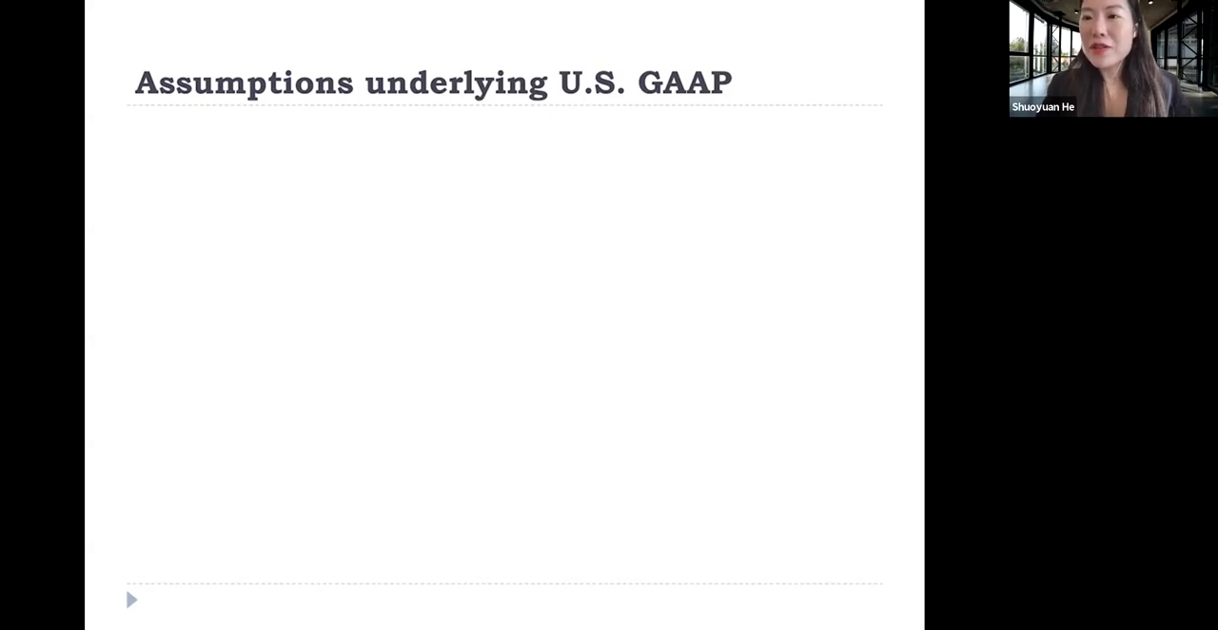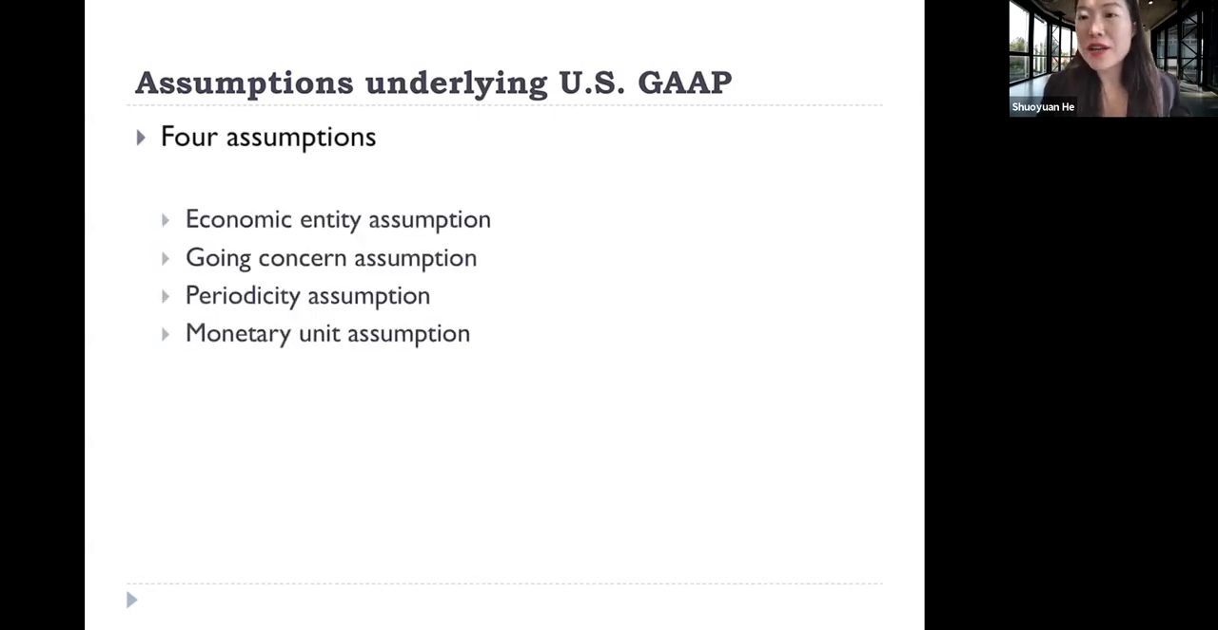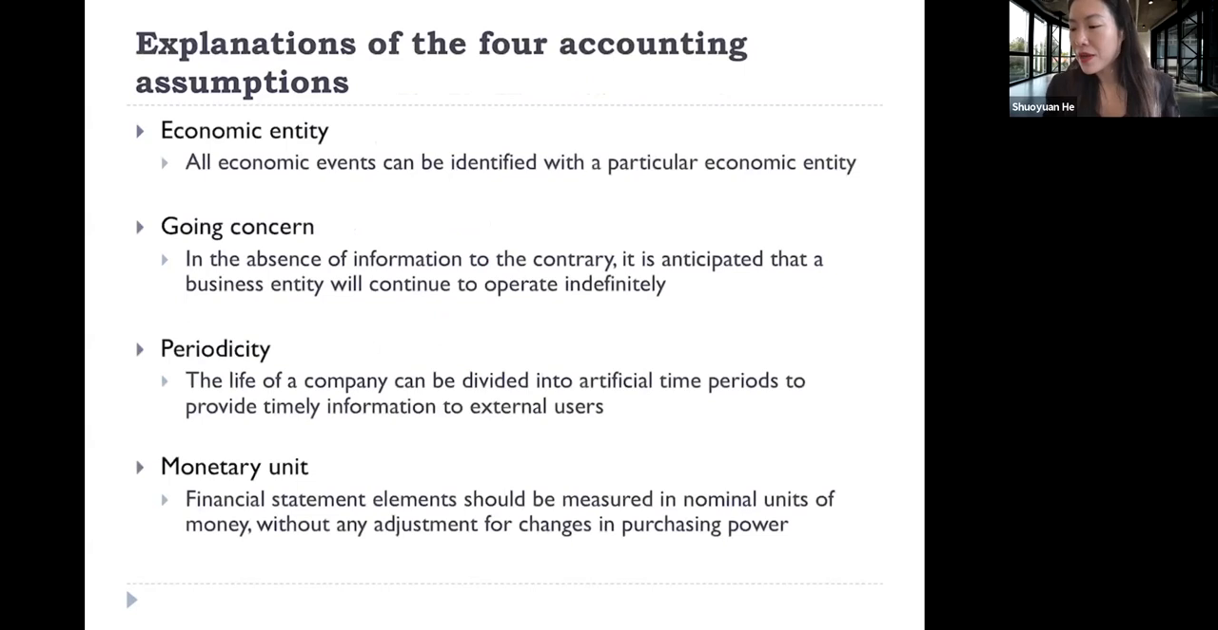We have talked about the qualitative characteristics of financial reporting. Now let's look at the assumptions underlying US GAAP. There are 4 assumptions underlying US GAAP: economic entity assumption, going concern assumption, periodicity assumption, monetary unit assumption. And here are the explanations for the 4 accounting assumptions. The first one is economic entity assumption.